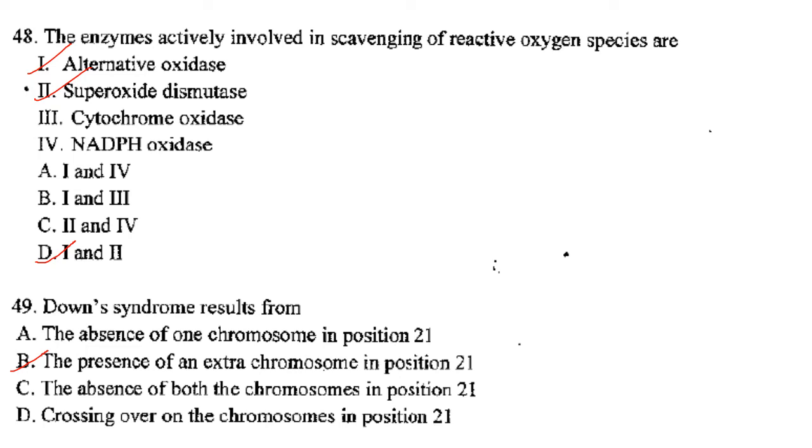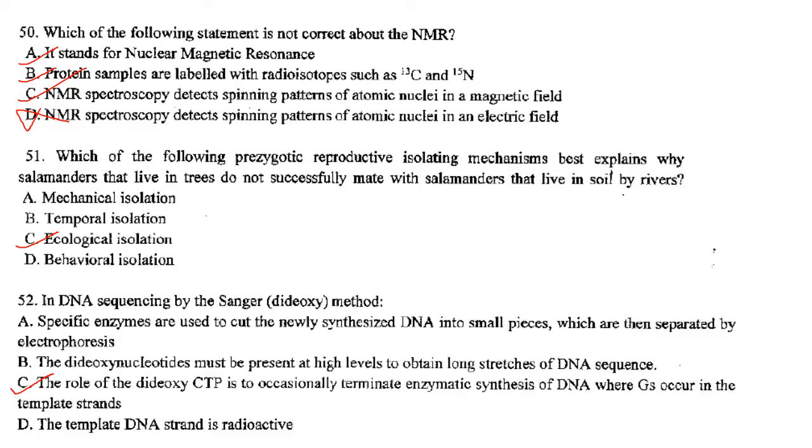Answer is option B. Then which of the following statement is not correct about the NMR? It stands for nuclear magnetic resonance. That is correct. Protein samples are labeled with radioisotopes such as C13 and 15. That is also correct. Then NMR spectroscopy detects spinning patterns of atomic nuclei in a magnetic field. That is also correct. Then NMR spectroscopy detects spinning pattern of atomic nuclei in an electric field. That is not correct. So the answer is option D.